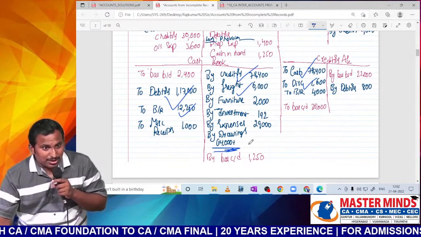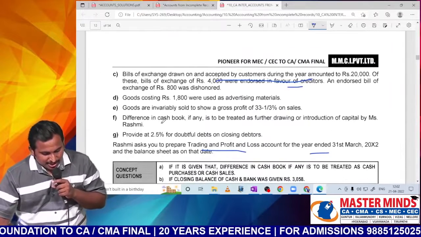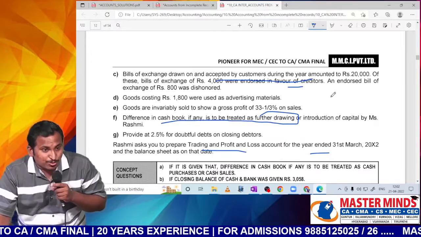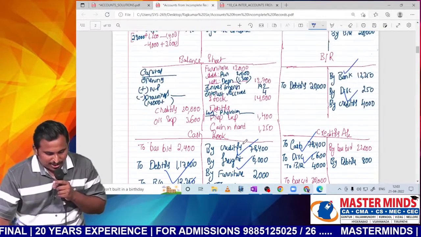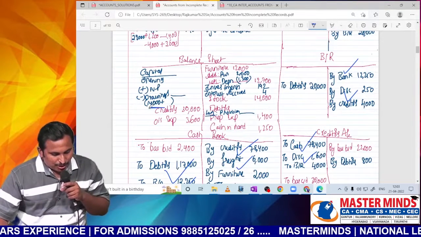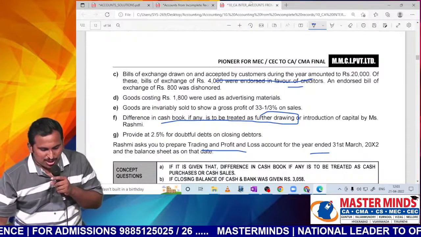Why have you kept some balancing figure there? Because in the question they have said the difference in cash book is to be treated as further drawing, if at all there is a cash book difference. That's why I have written 14,000 in brackets. Another one in balance sheet, opening plus net profit minus drawings. Here I have shown that 14,000. Everywhere the double entry principle is to be followed.